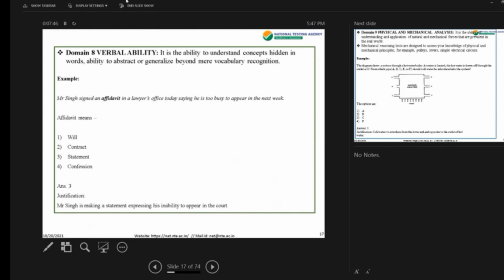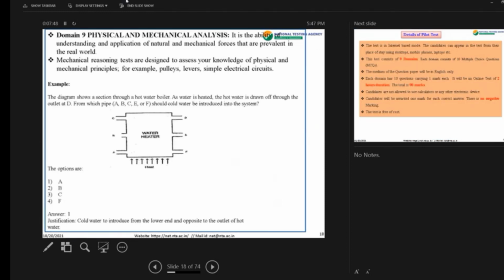And now we come to the last domain, which is physical and mechanical analysis. It is the ability of understanding and application of natural and mechanical forces that are prevalent in the real world. An example is given. The diagram shows a section through a hot water boiler. As water is heated, the hot water is drawn off through the outlet at D, from which pipe A, B, C, E, or F could cold water be introduced into the system. The options are there, and the justification is answer 1: cold water is introduced from the lower end, opposite to the outlet of hot water.